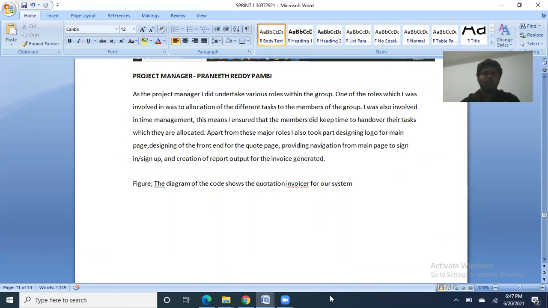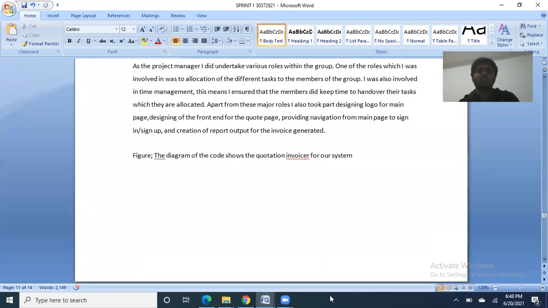I was also involved in time management. This means I ensured that the members kept time to hand over their allocated tasks. Apart from these major roles, I also took part in designing the logo for the main page, designing the front end for the quote page, providing navigation from the main page to sign in and sign up, and creation of the report output for the invoice generated.